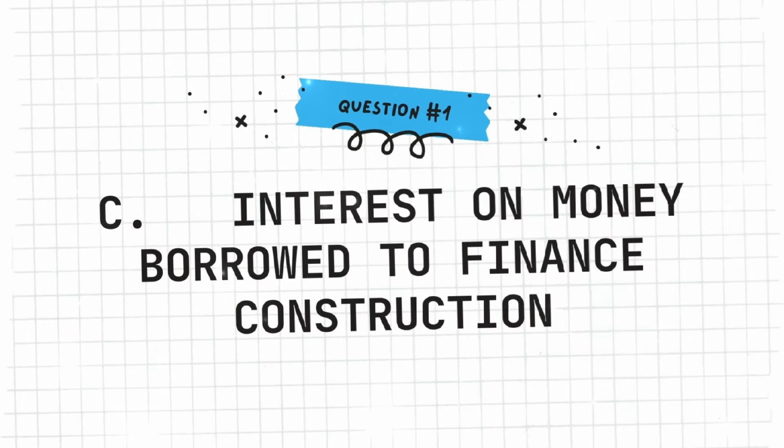C. Interest on money borrowed to finance construction. The interest will be treated as accrued interest for the reason that the interest has been incurred but has not been paid. In addition, the proper way of recording the transaction is debiting interest expense and crediting the accrued interest.